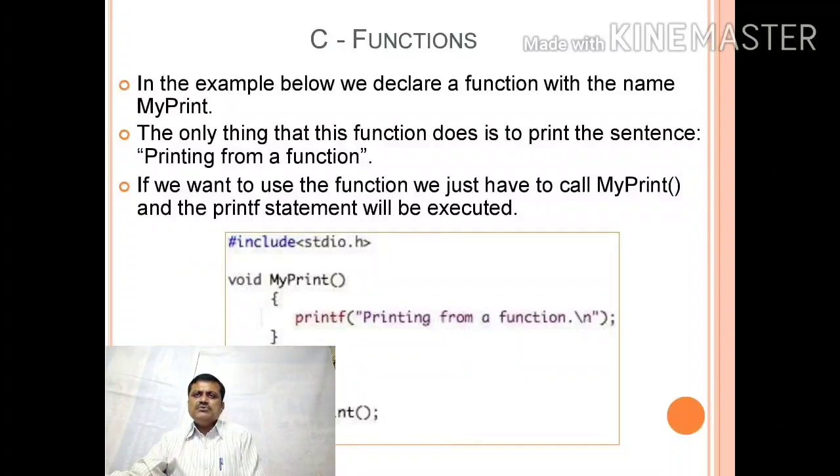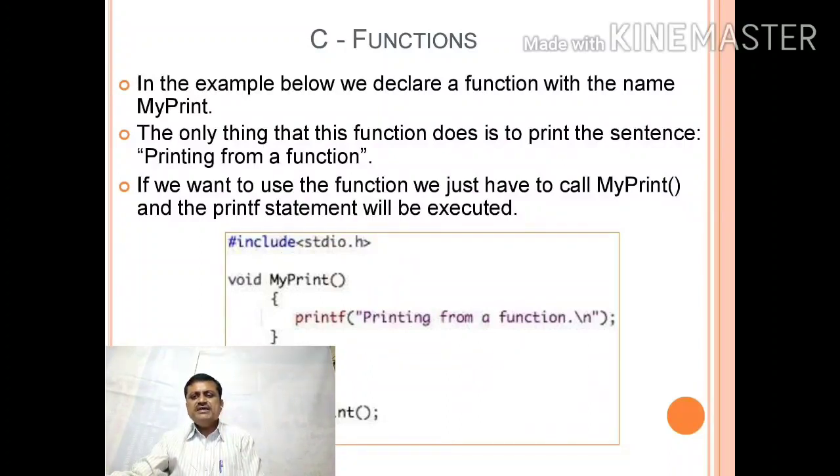Now in this program you can see the first line is hash include stdio.h, void myprint. Now this myprint with opening and closing parentheses is the way of writing functions. This is called a user defined function, UDF. Now below that you will find void main, and in that the myprint function name is called. So this is how you can call a function by its function name.